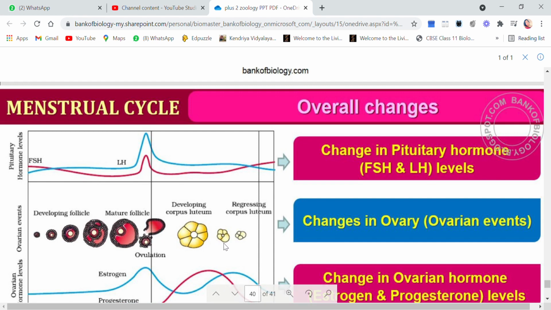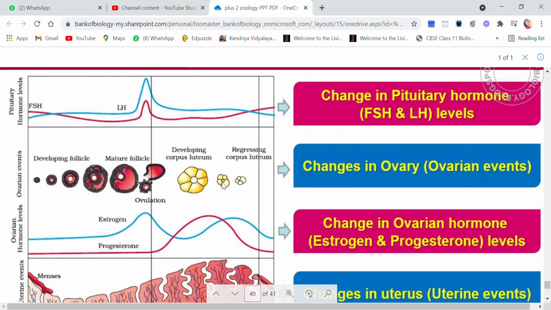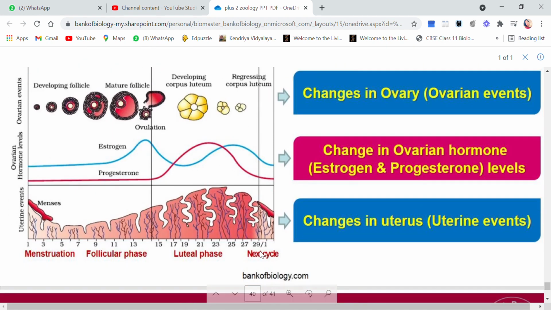And because the corpus luteum has degenerated, the progesterone is not secreted. You see the progesterone is dropping and the estrogen level is rising. And if the progesterone is dropping, then you can see the uterine endometrium is also getting thinner now, and then after 28 days again the menstruation will start and the menstrual cycle will occur.